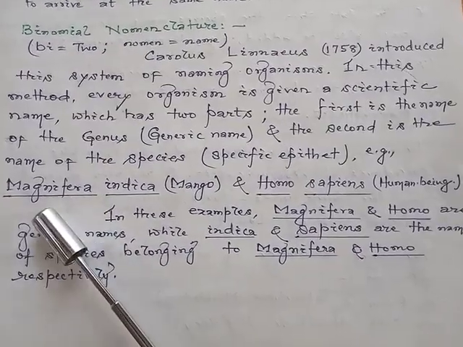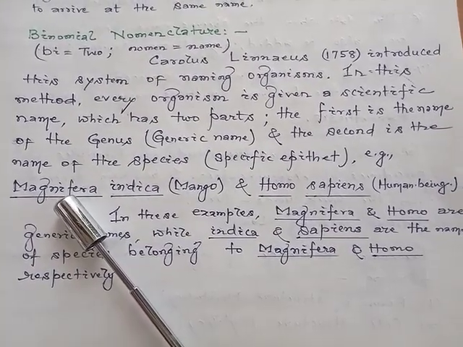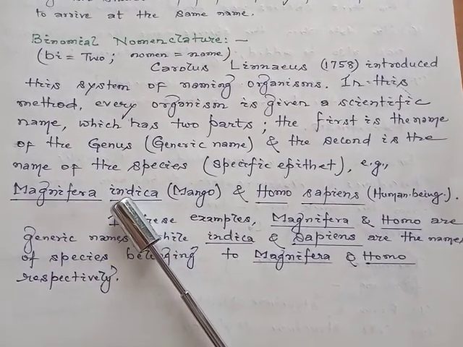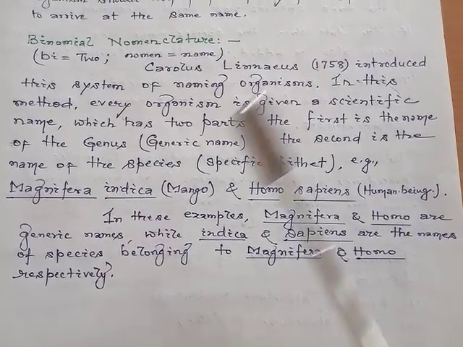So the first word within the binomial nomenclature indicates the genus, whereas the next word followed by it indicates the specific epithet of that particular organism.